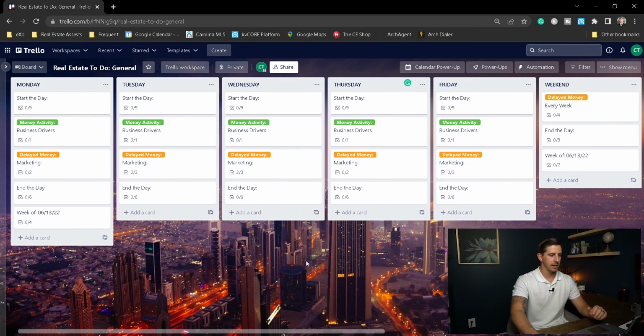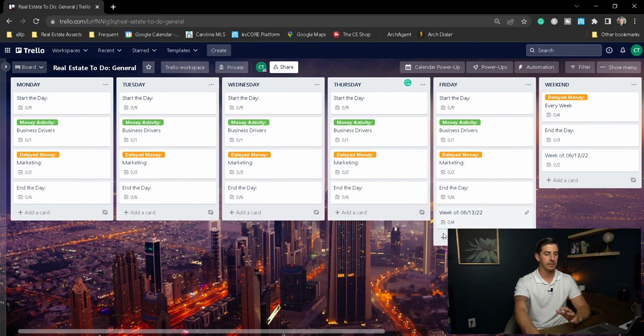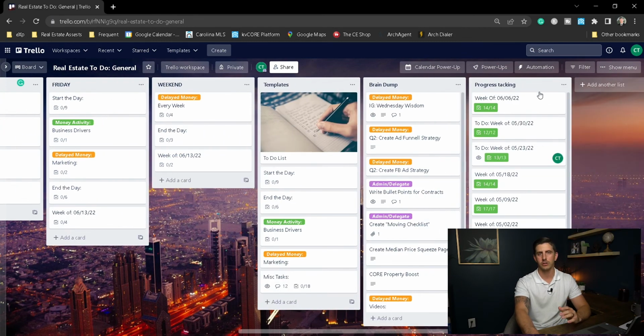So that's basically it. I've got my daily tasks, basically the same across every day. Business drivers, delayed money, which is my marketing tasks, my videos, things like that, and then the end of the day checklist. This is how I've found to use Trello to be very effective for me, to keep me on track and to make sure that I'm doing what I'm supposed to be doing each day. Again, the only card that's moving from day to day is this card here. So it just gets dragged over from day to day, and at the end of the week, gets dragged over to the progress tracking.